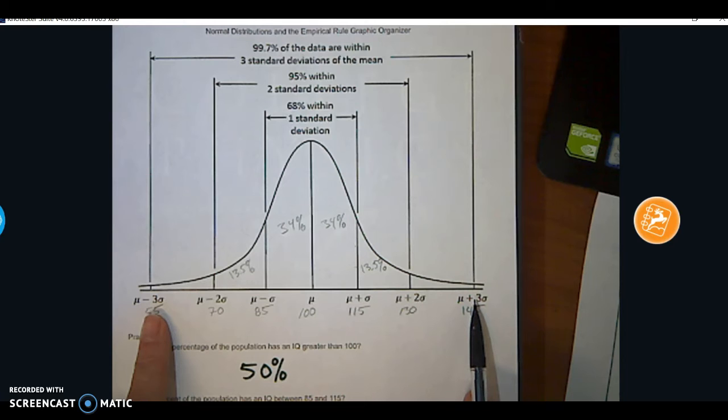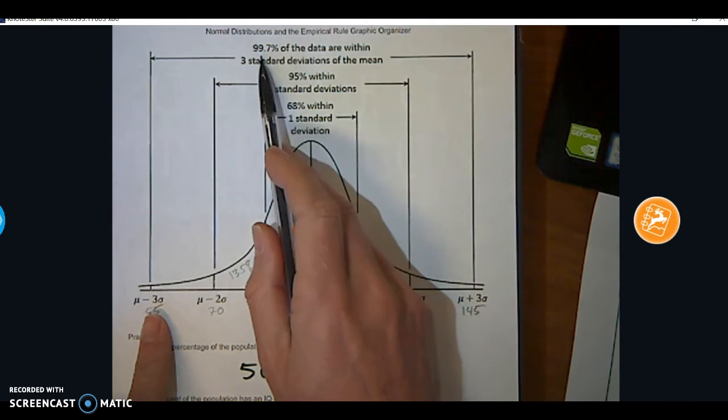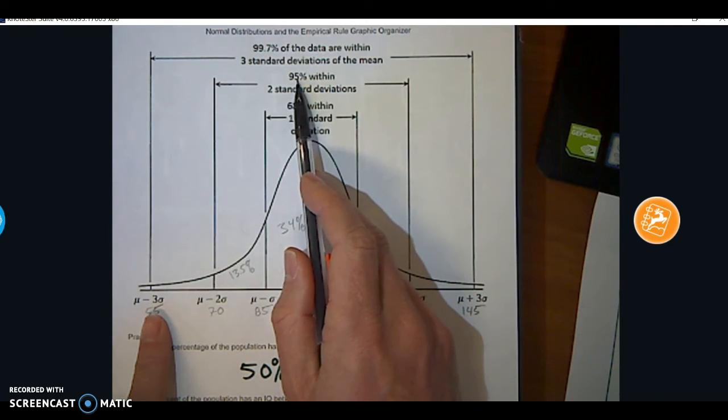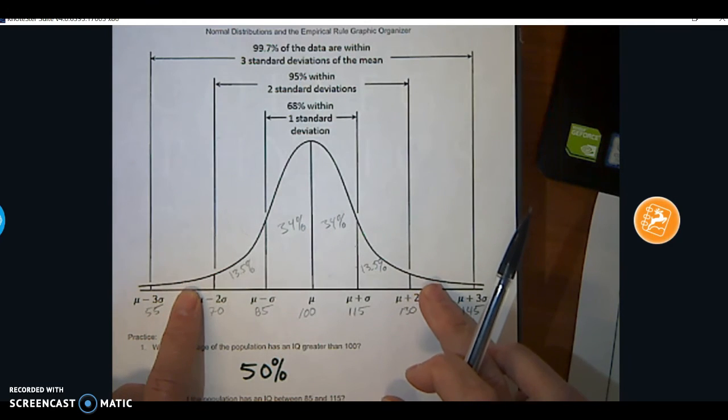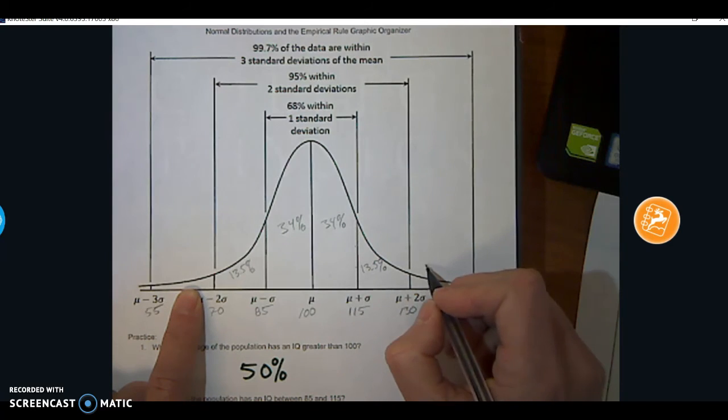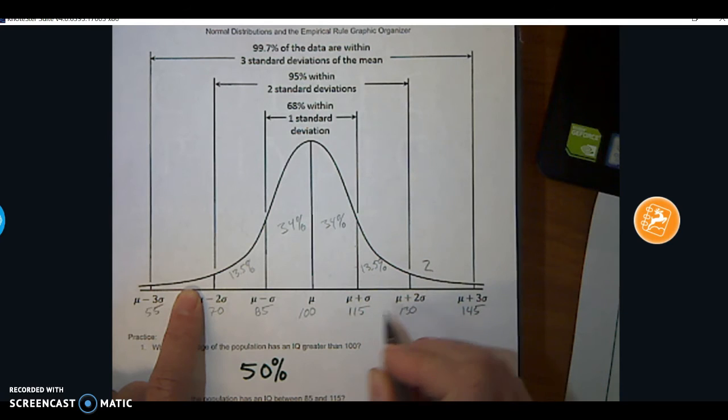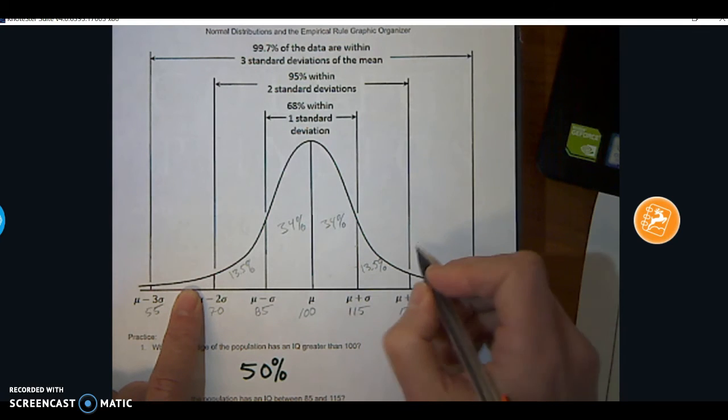So the difference between 99.7 and 95 is 4.7. So both of these areas down here have to cover 4.7% combined. Each one of them will be half of that, 2.35.